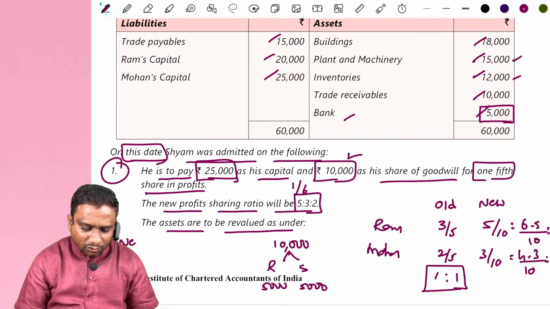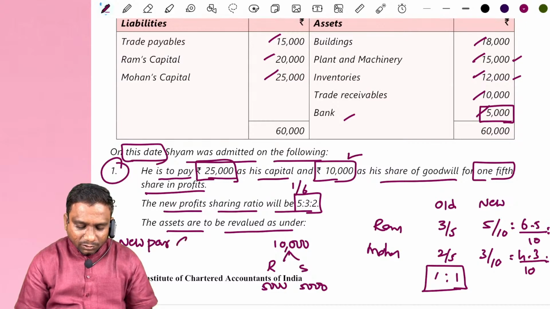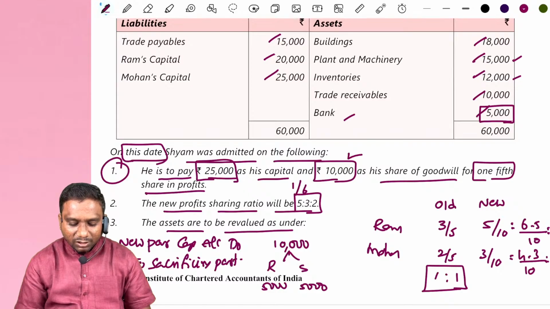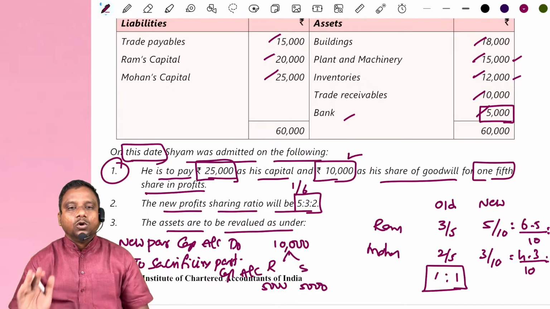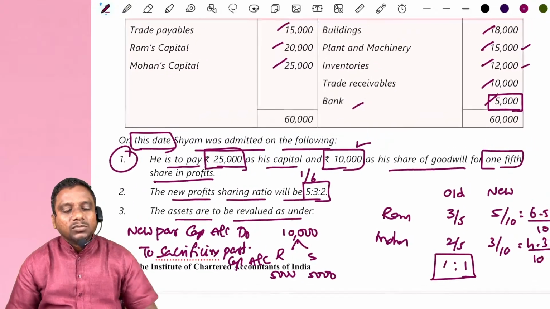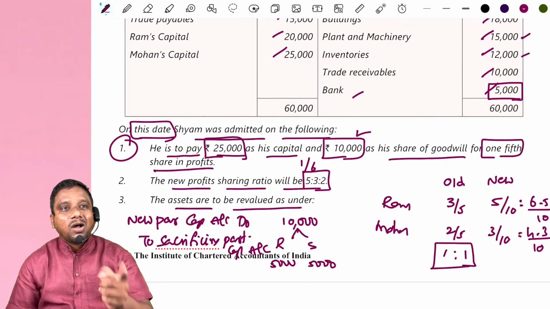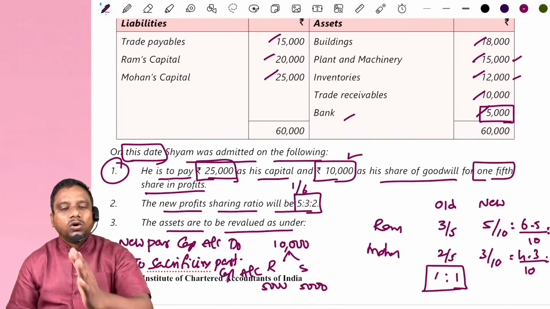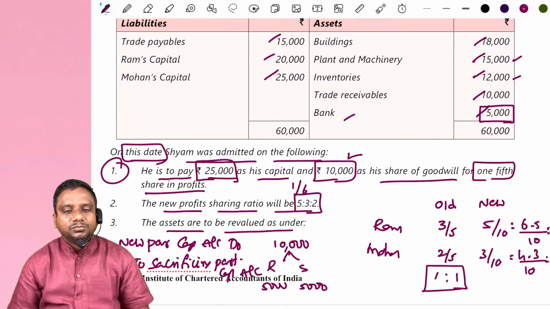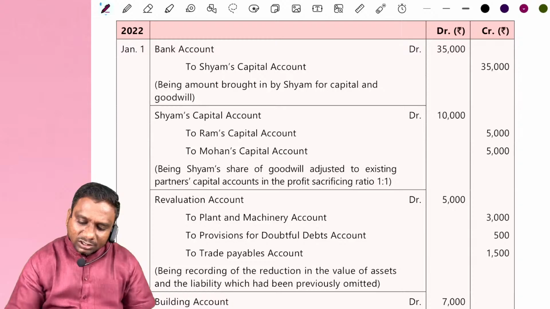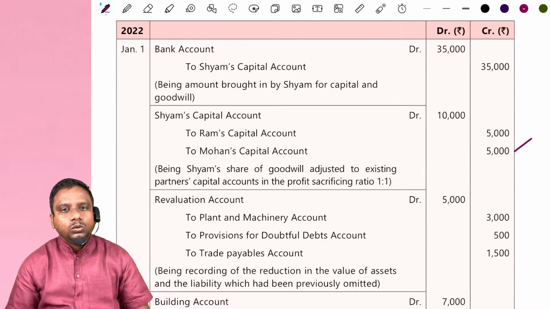Simple. New partner capital account debit to sacrificing partners capital account. That's it. Who is the new partner? Sham. Sham capital account debit 10,000. Who are the sacrificing partners? Ram and Mohan. To Ram capital account, to Mohan capital account. That's it. Clear? The same entry they record: Sham capital account to Ram capital, to Mohan capital.